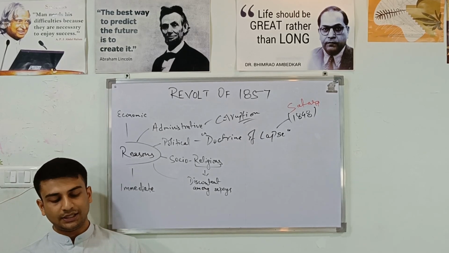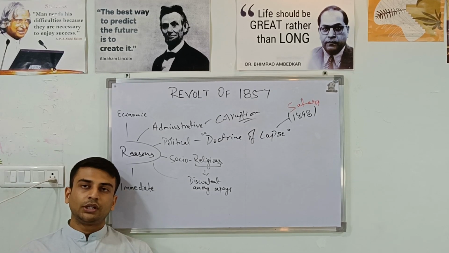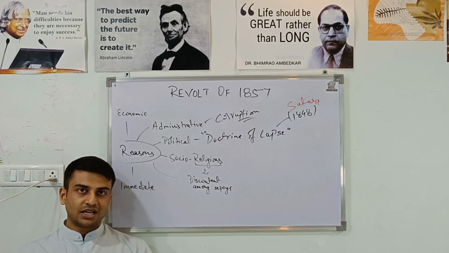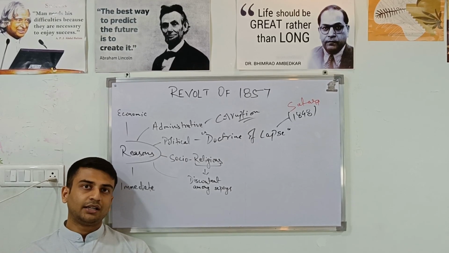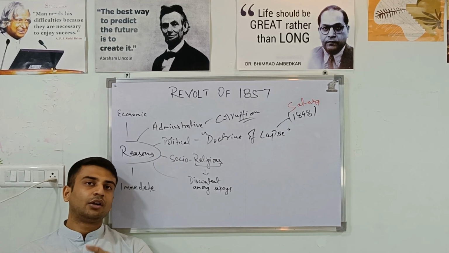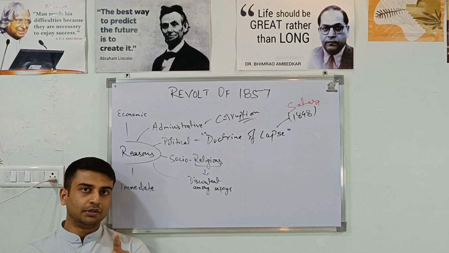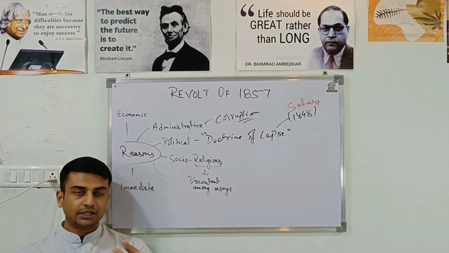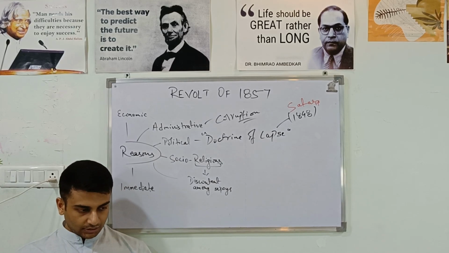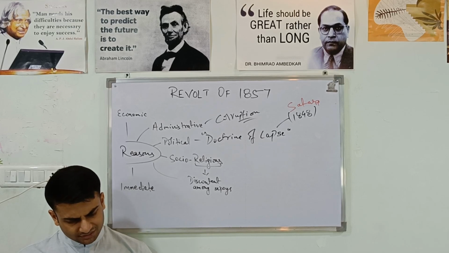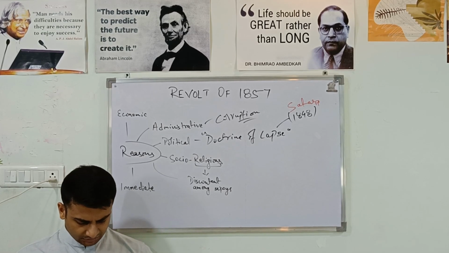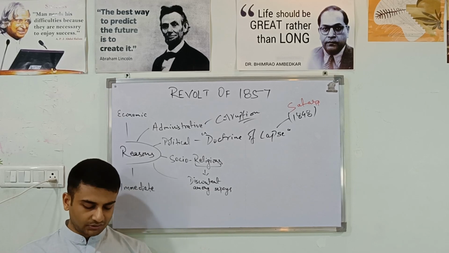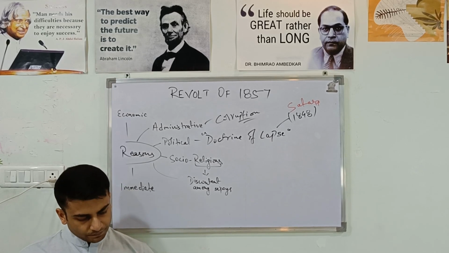He was actually leading in Delhi as well. And in Lucknow, it was Begum Hazrat Mahal. In Jhansi, it was Rani Lakshmi Bai. In Ara, it was Kunwar Singh, the landlord of Jagdishpur. Jagdishpur and Ara is the same. In Bareilly, it was Khan Bahadur Khan. And these are important ones. I guess this is sufficient for you to know. Other than that, Kanpur, it was Nana Sahib, son of Peshwa Bajirao II.